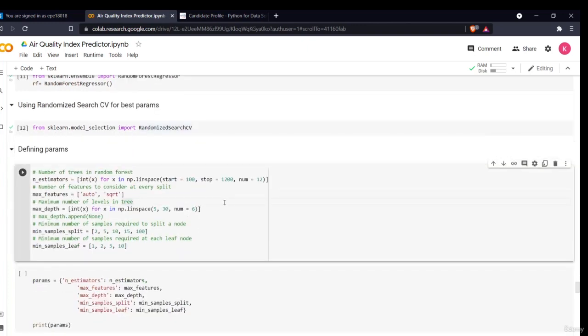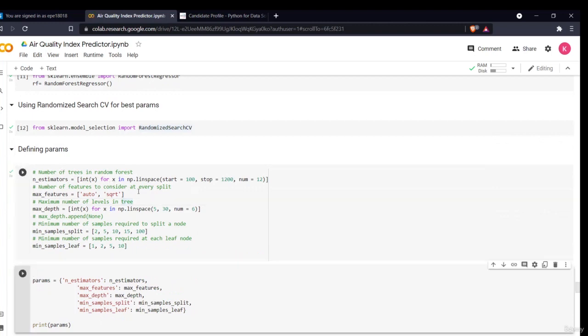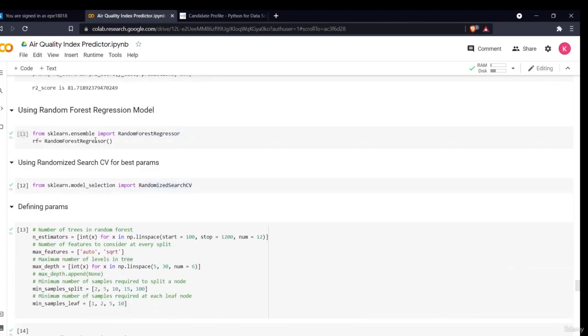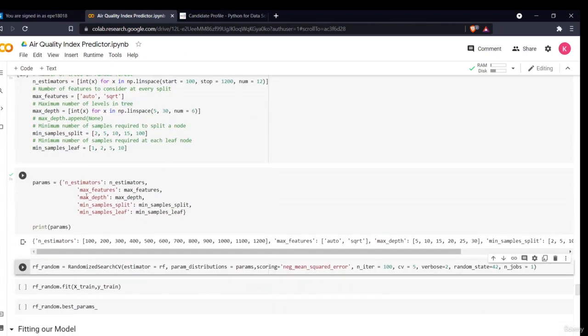So now I'm just defining my parameters, like the number of estimators. I've taken from 100 to 1200 with a gap of 12. Then maximum features, auto, square root, maximum depth, minimum sample split, minimum sample leaf. These are the normal parameters which you can take from the documentation of the random forest regression. Now I have stored them in a dictionary.